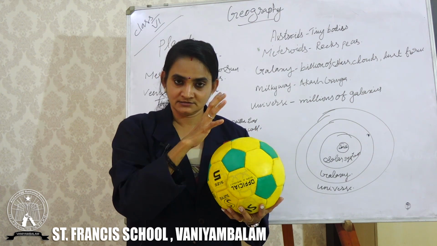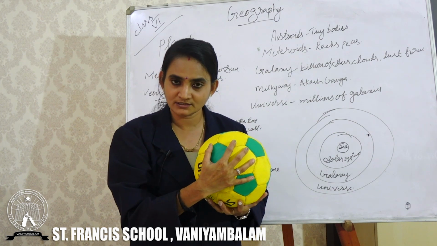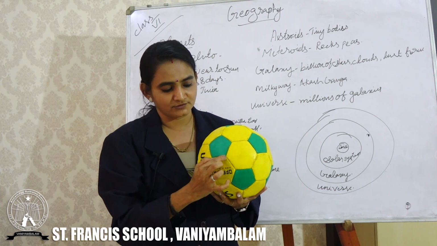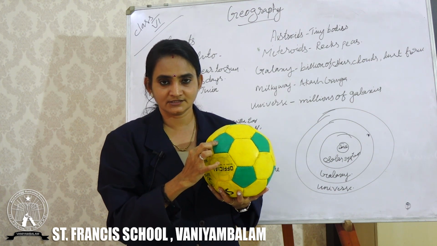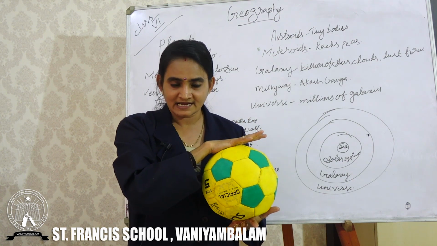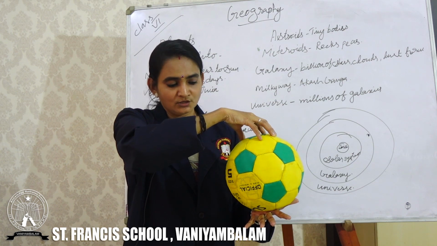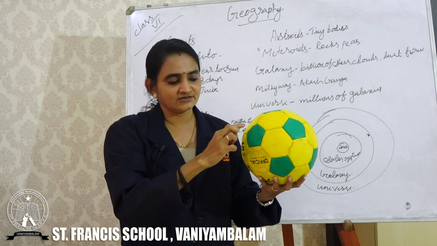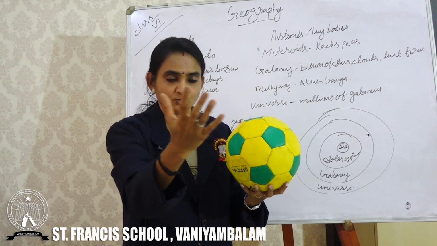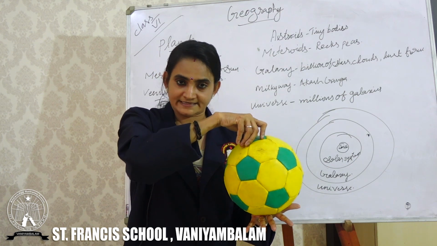Whenever we are watching the moon, just suppose it is the face of the moon, this green side. These two movements are taking 27 days, and whenever we are looking at the moon, we can see only this green side.